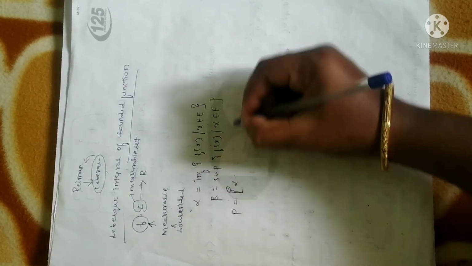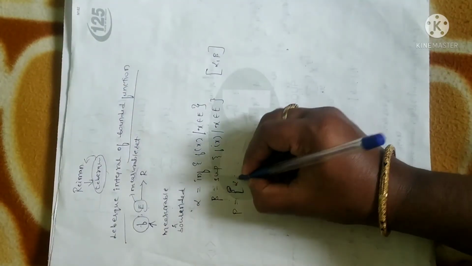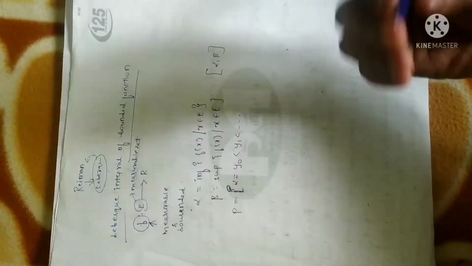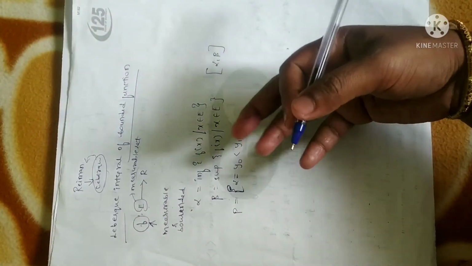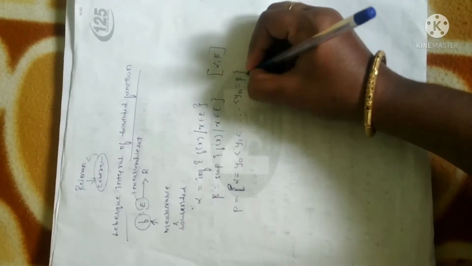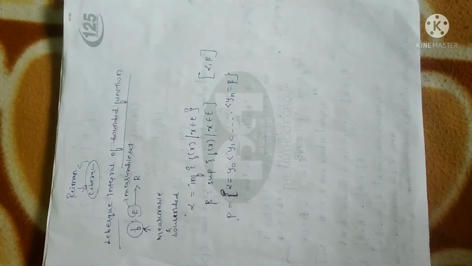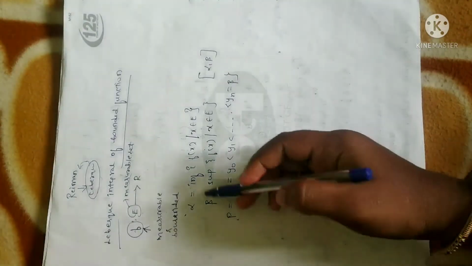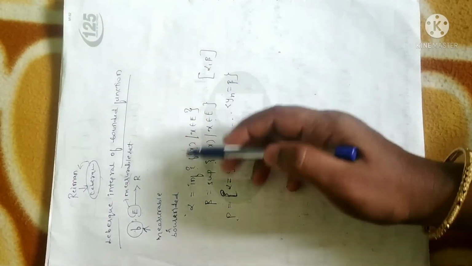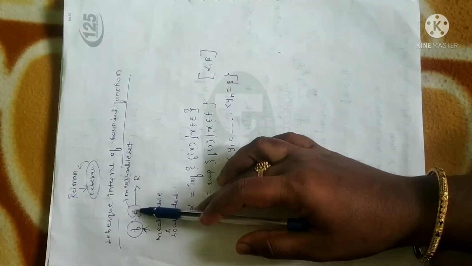Alpha and beta is a closed interval, and we are going to divide the closed interval alpha and beta into a number of partitions, y0, y1, and so on up to yn, which is equal to beta, in such a way that alpha is the infimum and beta is the supremum of f over x in the measurable set.